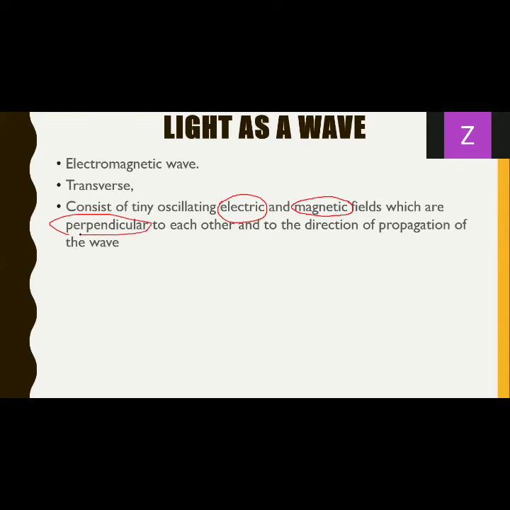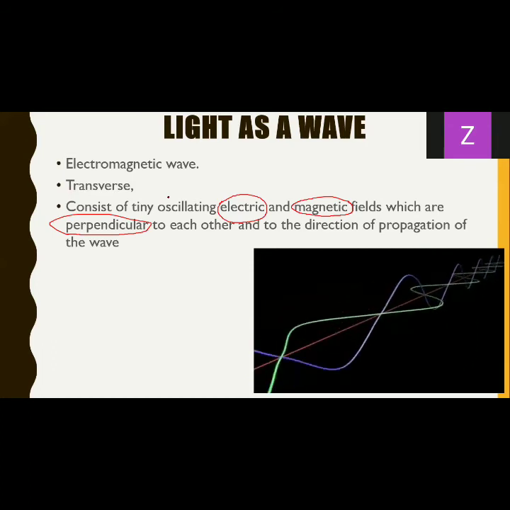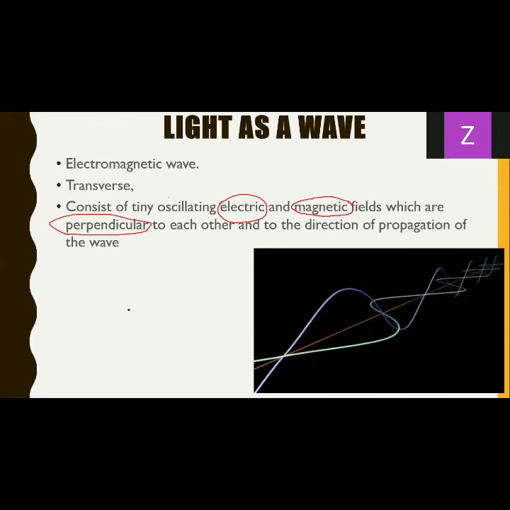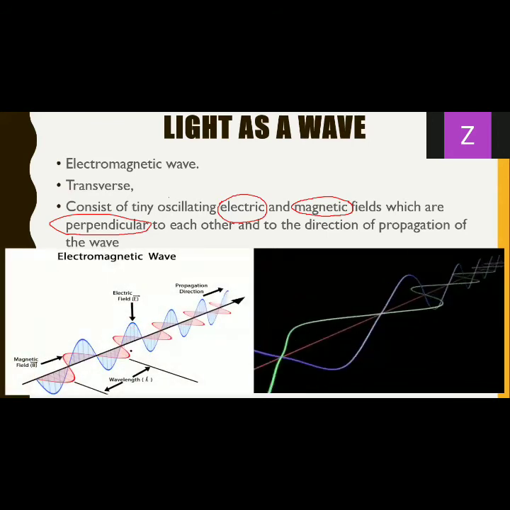Since they're perpendicular to each other, you have to imagine that in 3 dimensions. For your help, I'll give you something here to focus on. Or if this GIF is too much for you, I'll give you a diagram as well. So you can imagine this. If this is the electric field, this is the direction of the magnetic field.